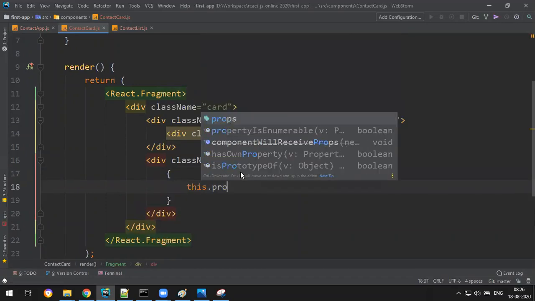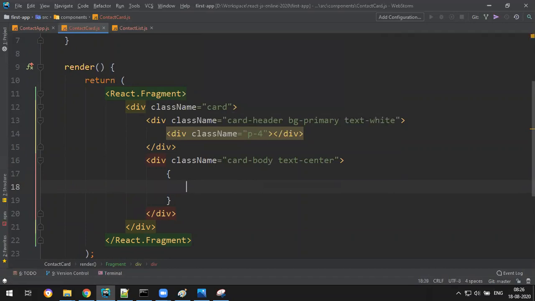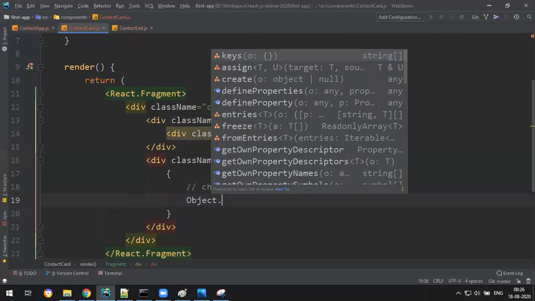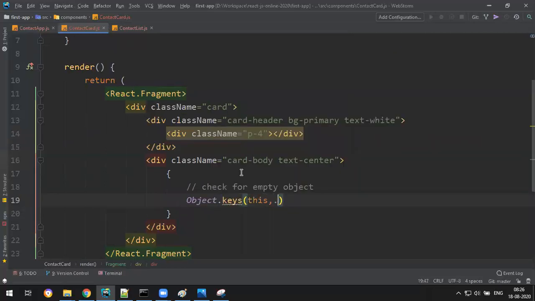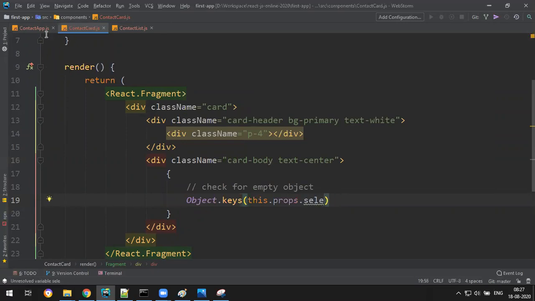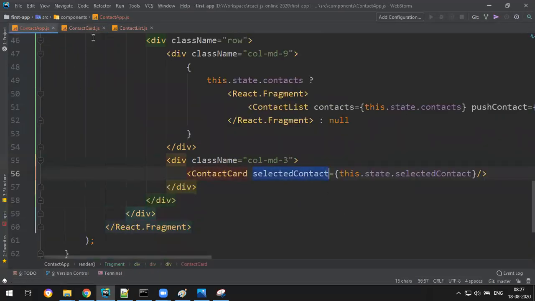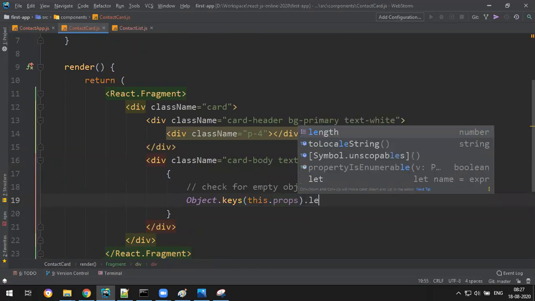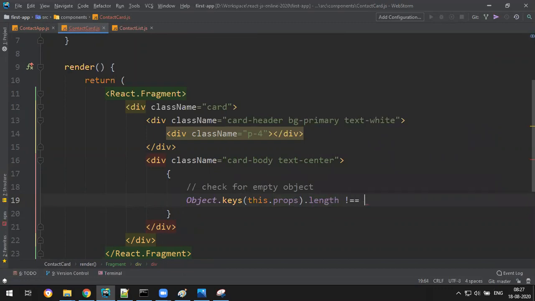To check for an empty object, it is Object.keys(this.props.selected), spelling, make sure correct, selected contact, no, just props, I'll check. Props is empty means you'll get null. So okay, .length is not equal to 0.